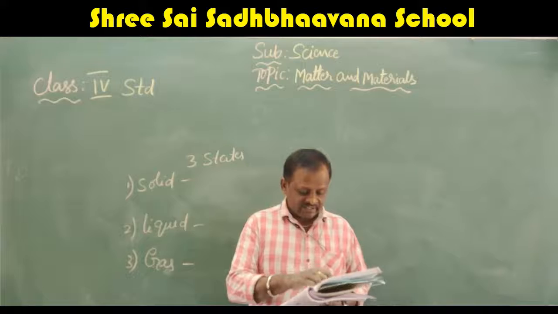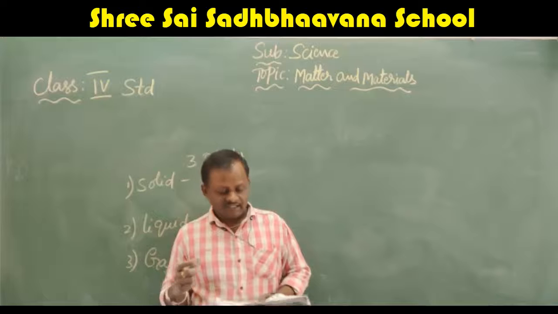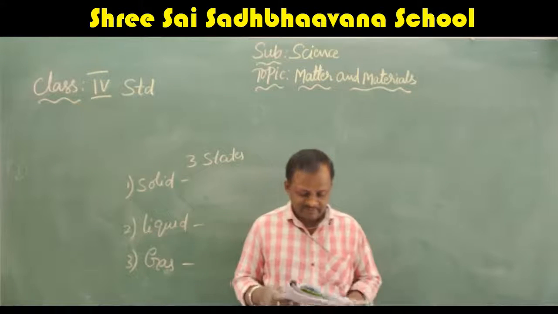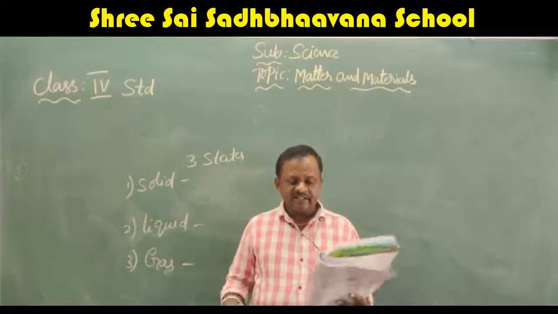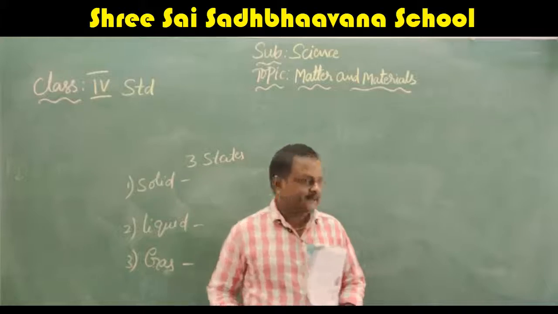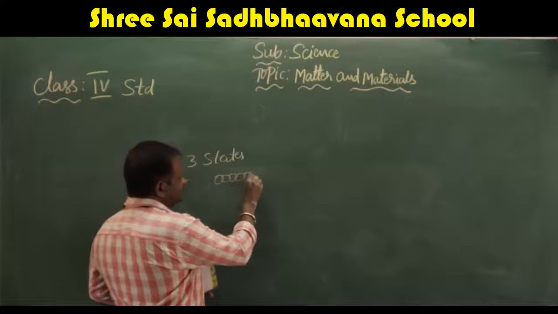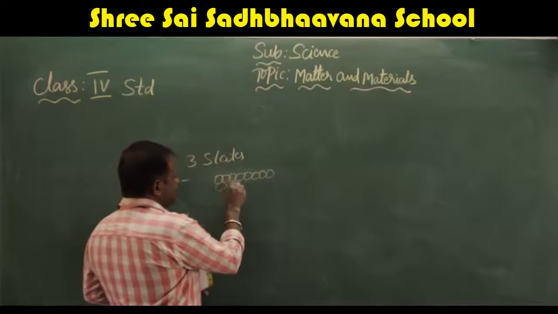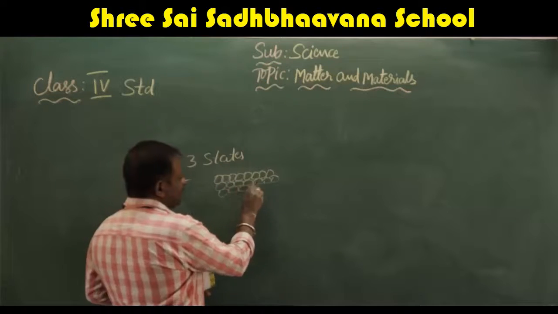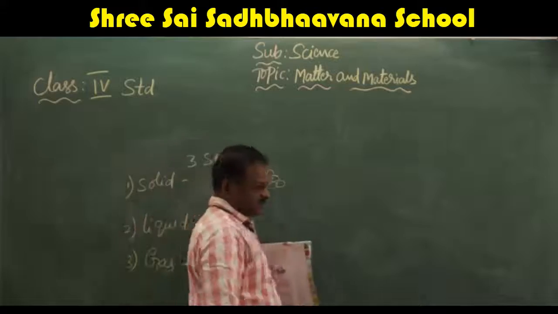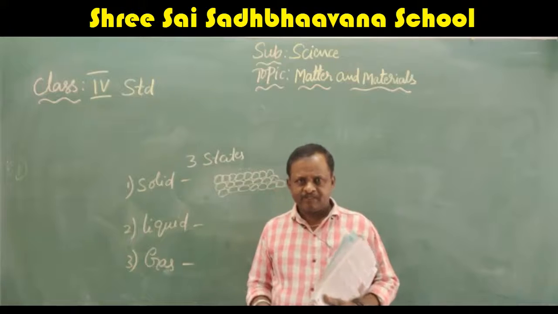See, they have given about the solid, liquid and gas, how the atoms or molecules are joined together in the solid, liquid and gas. I will explain now one by one. First we will go for the solid. In a solid, particles are arranged in a regular pattern touching each other. That means in the solid, all the particles are touching each other. That means there is no gap between the particles or molecules. Like this, they are arranged very closely, very strongly.